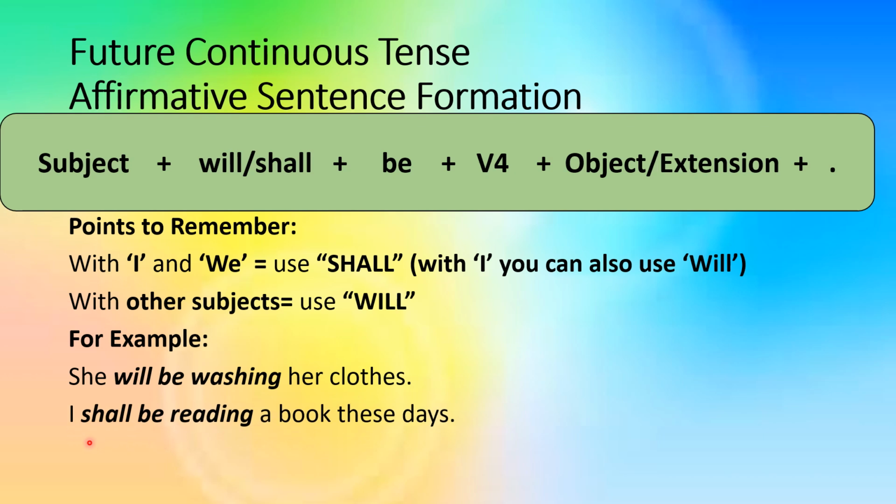This is our second sentence. I shall be reading a book these days. Here is the third sentence. They will be visiting us on Sunday. Now we shall be discussing these three sentences, and I will tell you how you can convert these three sentences into their negative and interrogative forms.